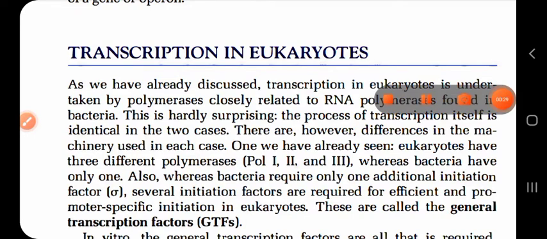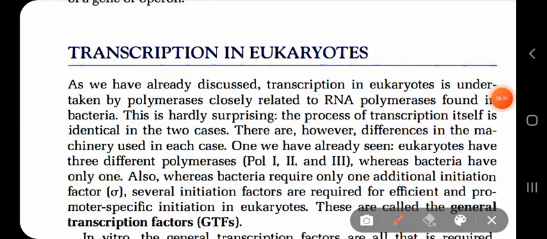Now, we know that transcription in eukaryotes is undertaken by polymerases closely related to the RNA polymerase found in bacteria.